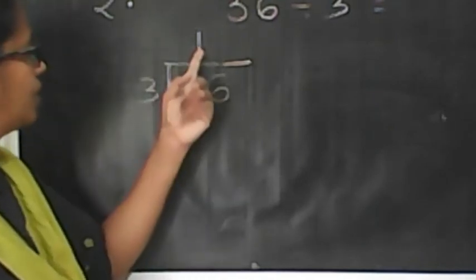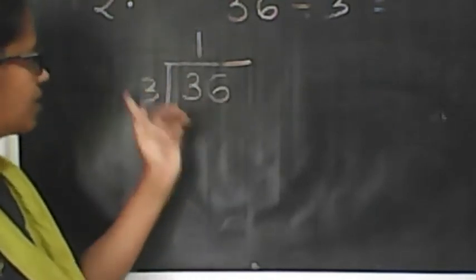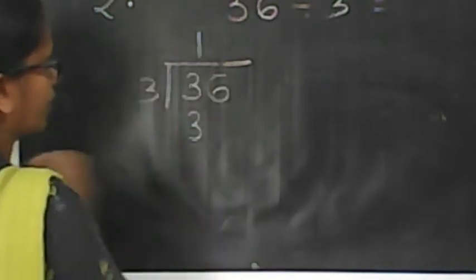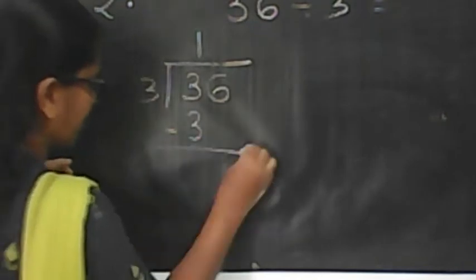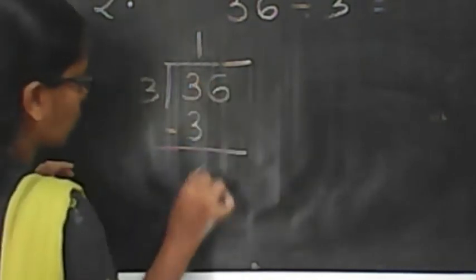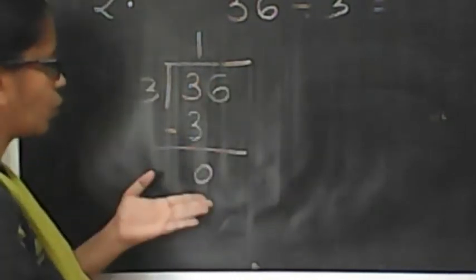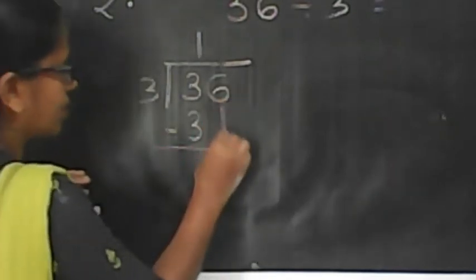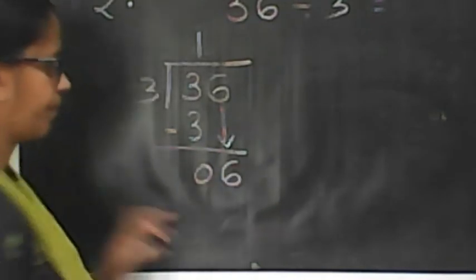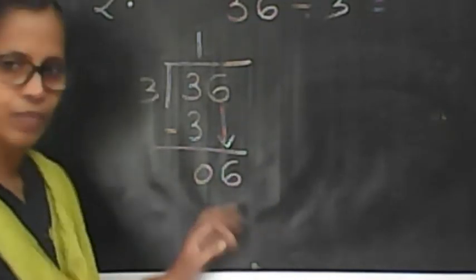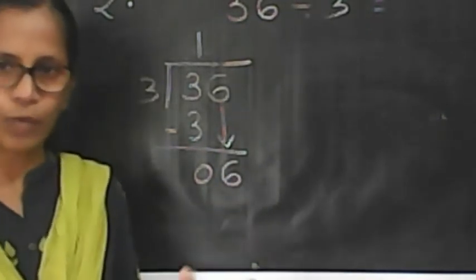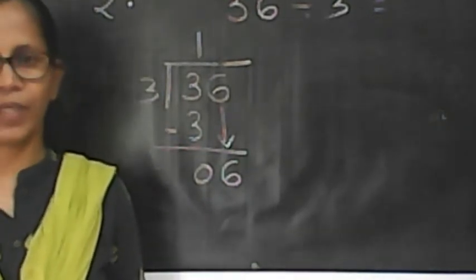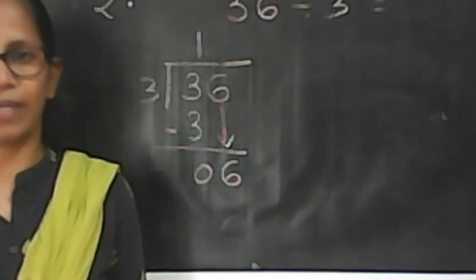Then 3 into 3, multiply. Second step, multiply. 3 into 1 is 3. Write 3 here. Third step is subtraction. Subtract it. 3 minus 3 is 0. So no more toffee from that packet I have. So I am going to take another packet that has 6 toffees. From 6 toffees I am going to distribute, or I am going to take first 3, like that 3 at a time. How many times can I take 3 at a time like that?